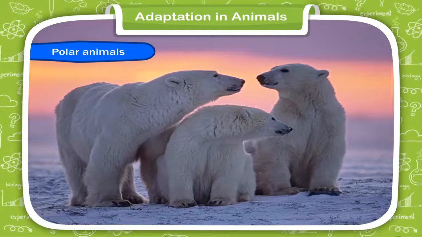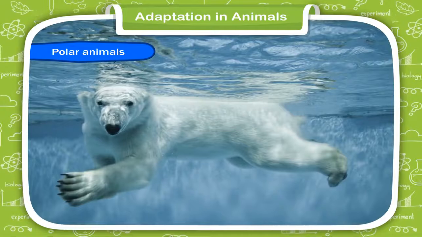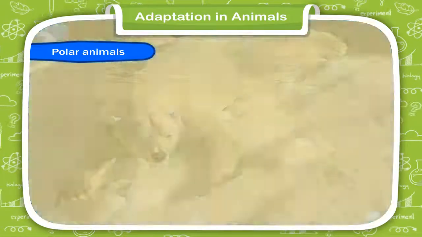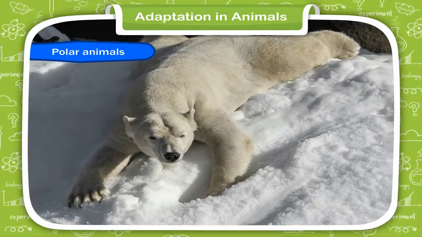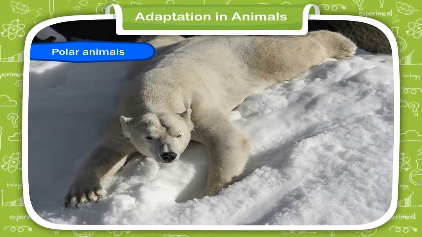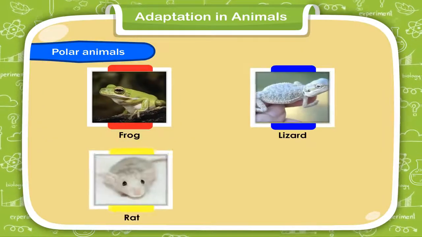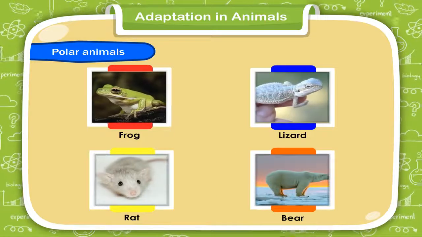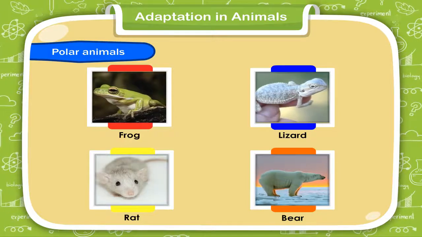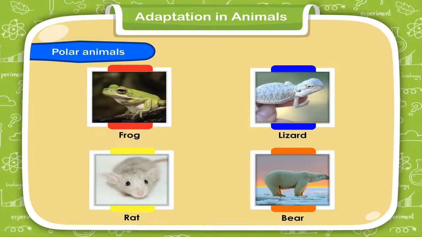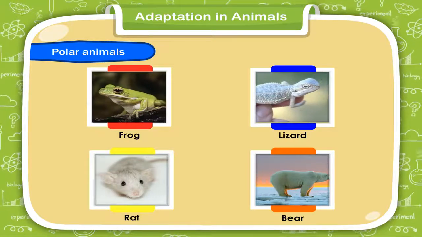They have thick fur to protect them from harsh cold. They also have a thick layer of fat under their skin. In winter, polar animals become inactive and sleep for a few months. It is called hibernation. Some animals, such as frogs, lizards, rats, bears, etc., cannot bear extreme cold, so they eat as much as possible in summer and sleep for several months in holes or caves and undergo hibernation.